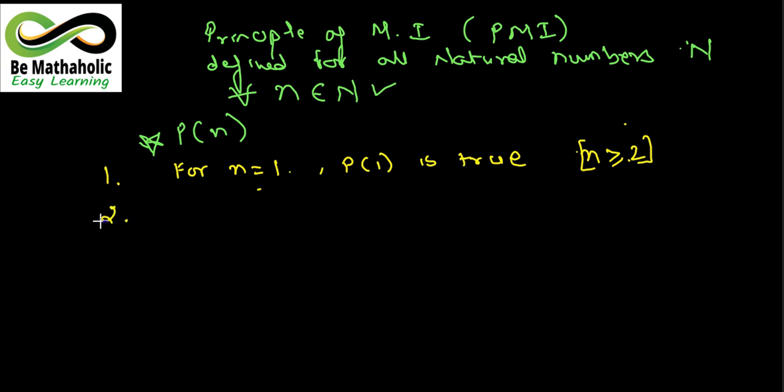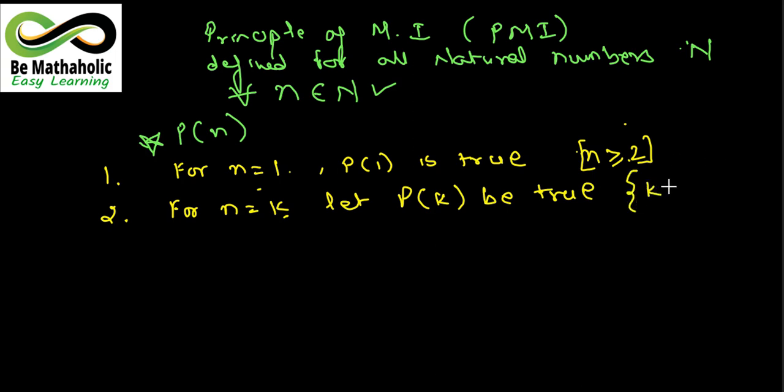Now let's take the second statement. It says for n equals k, let P(k) be true. Now what does this mean? Here what is k? Children, k is a positive integer, in the same way as we assume a natural number.